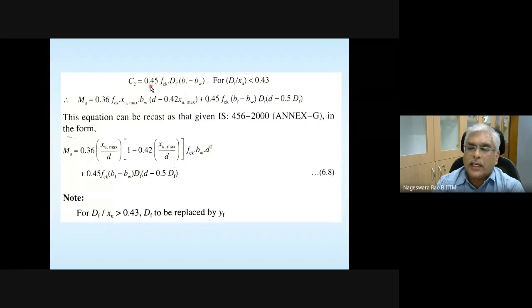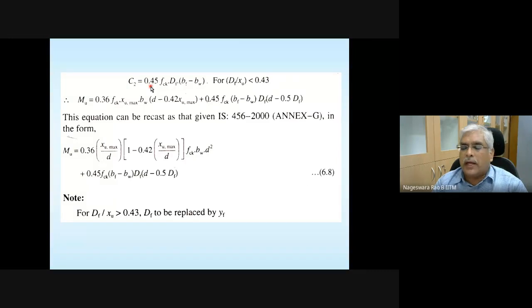And also DF divided by XU, for a balanced section. Please make a note of these two: capital DF divided by D and capital DF divided by XU max or XU.